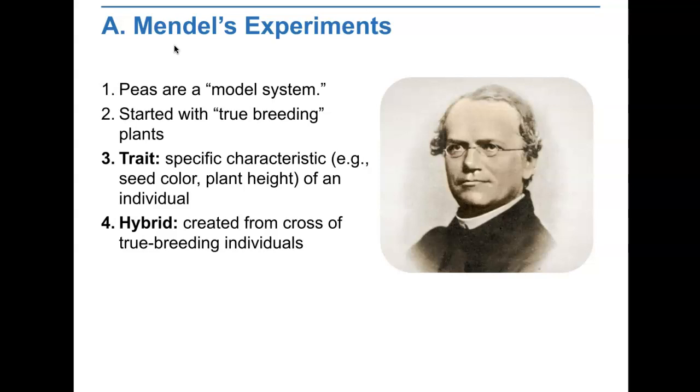Mendel's monastery garden had several stalks of pea plants. These plants were true breeding, meaning that they were self-pollinating and produced offspring with traits identical to themselves. A trait is a specific characteristic like seed color or plant height. One stalk of Mendel's peas produced only tall plants, while another produced only short plants. One produced only green seeds, while another produced only yellow seeds.